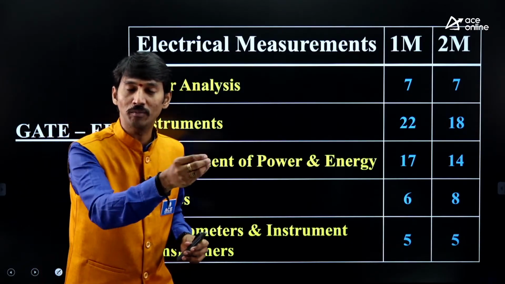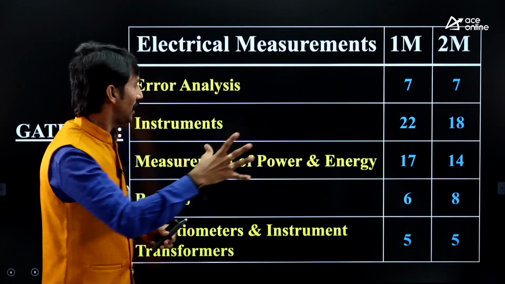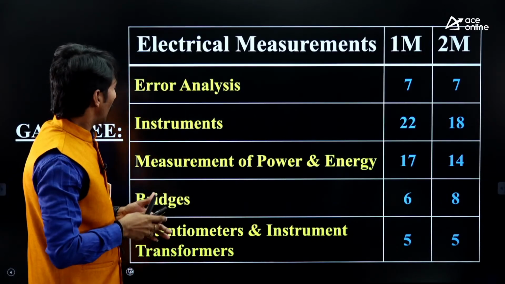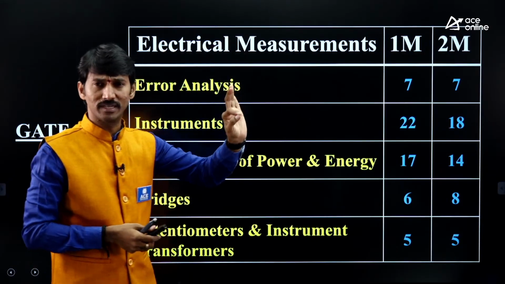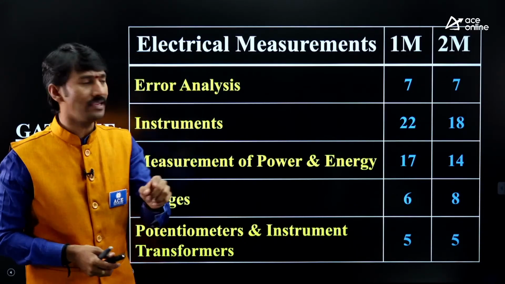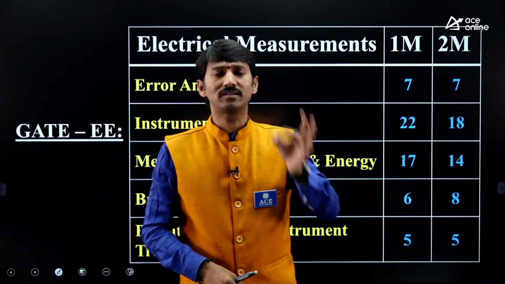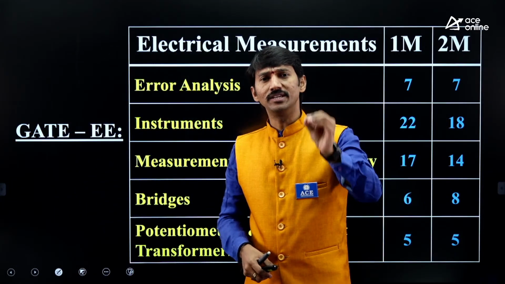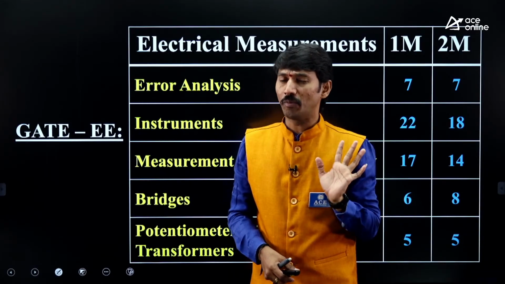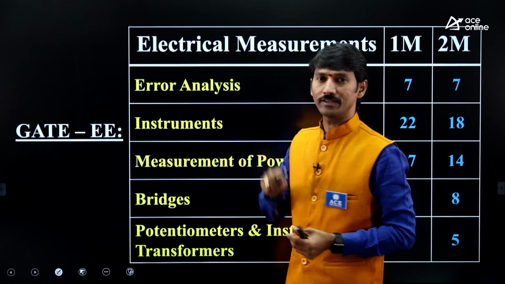What is that? Scoring point of view and subject analysis point of view. For that purpose, I gave the detailed analysis on the screen. Kindly focus. In the measurement subject, the first and foremost point is error analysis. Every student, every electrical engineer, instrumentation engineer for GATE point of view, electronics engineer also for ESE point of view, you need to focus on one topic like error analysis.